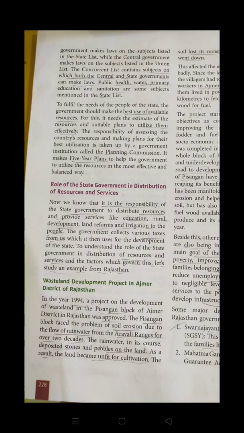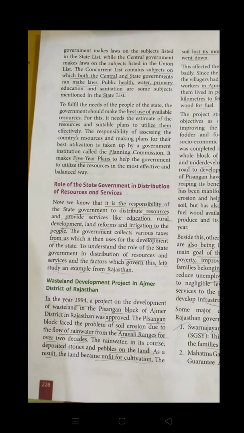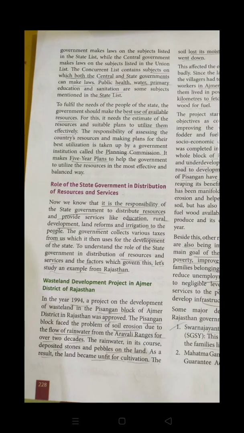So what is the role of the state government in the distribution of resources and services? As we all are aware, the situation in the present time is so much worse. We are facing a lot of problems. Even some poor people in our state face difficulty in finding food, but our state government helps them a lot. It is the responsibility of the state government to provide them at least the basic amenities and basic necessities.